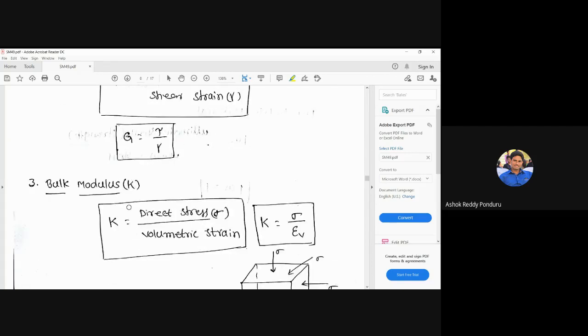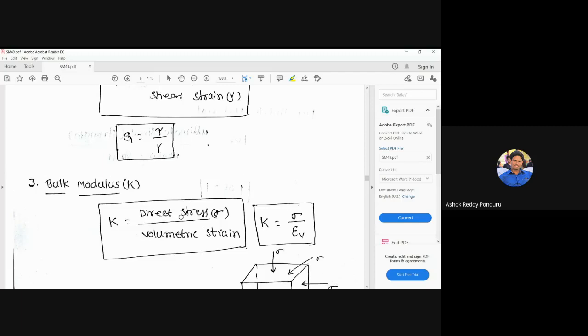Next one is the bulk modulus. Here also, most of the students answer like this: volumetric stress divided by volumetric strain. But one thing you remember, volumetric stress is a wrong statement here. Don't call it volumetric stress. Please, it is called direct stress divided by volumetric strain. Direct stress.